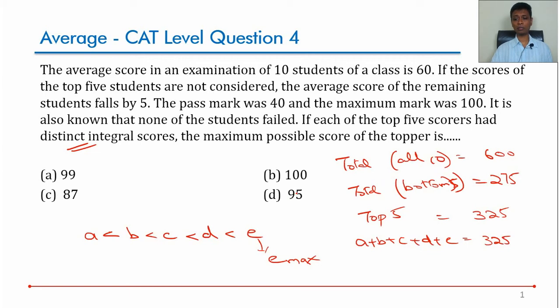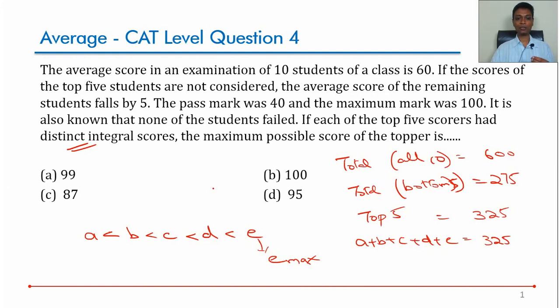But I cannot put all of them at 40, the minimum mark, because the bottom 5 have average 55. The bottom 5 at average 55 would have some marks which add up to give an average of 55. So my A, B, C, D should all be greater than the highest of the bottom 5. That I need to keep in mind. So the first thing to consider is what would be the highest possible value of the bottom 5. The average is 55. If there is one value below 55, then there will be one value above 55. So every time we have a value below 55, there will be something above 55 to compensate for it.